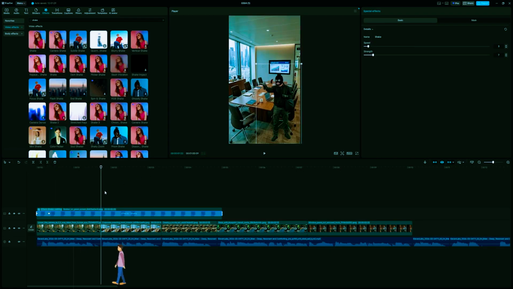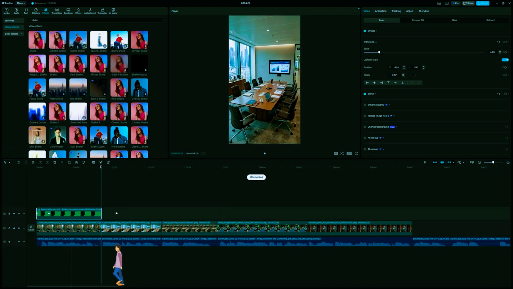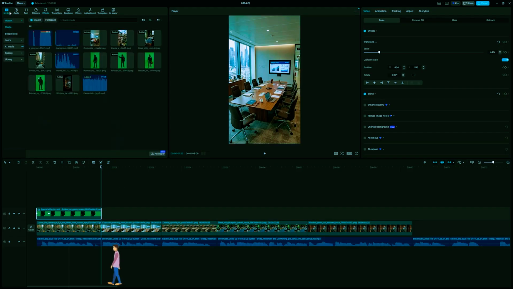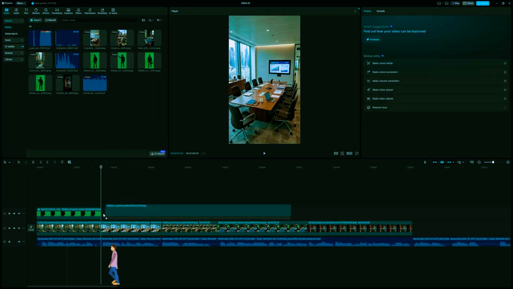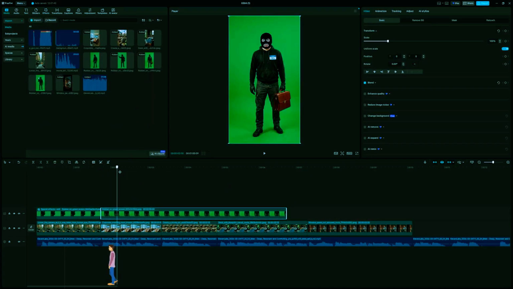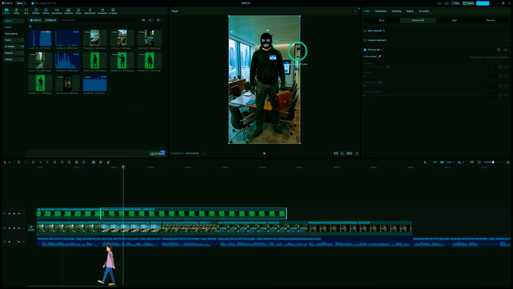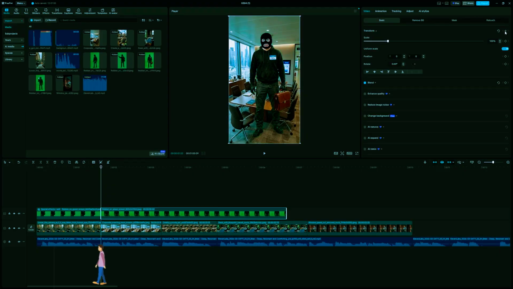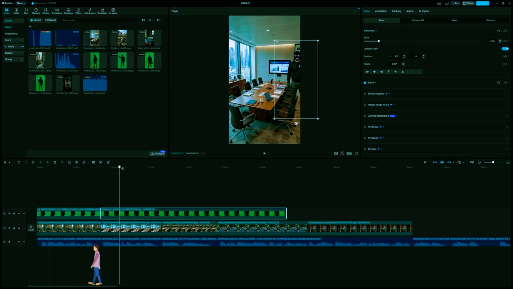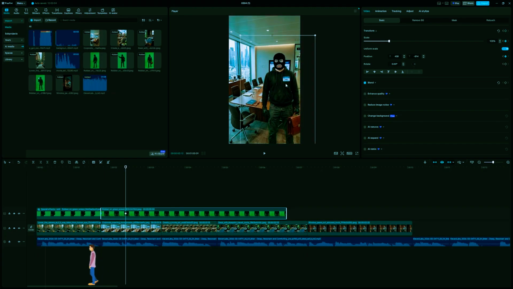Now let's create a walking effect, as this is a super popular one you'll use when making these videos, and the job interview scene is perfect for this. So get your character that's made for the job interview and do the same green screen removal process we've just done. Now, to make the walking effect, position your keyframe at the start, and then scale him down a bit, and also slightly out of frame like I've done here. Now go forward a bit on the timeline, and add another keyframe by moving and scaling him up a bit. Now we have this motion.